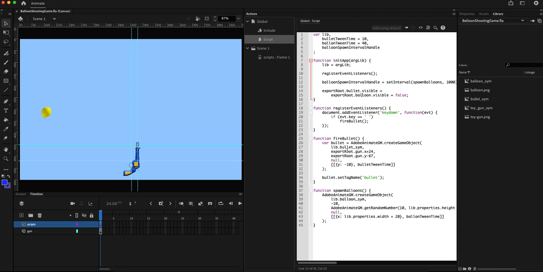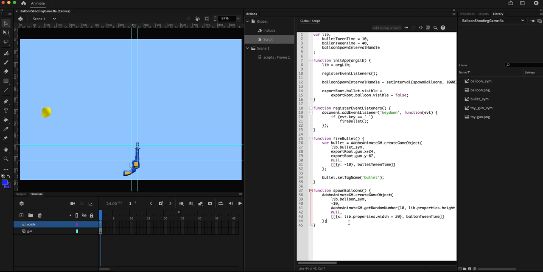And then we registered an event listener on document for key down, and if the key is the space bar, then we want to fire a bullet. We saw how to create the symbols dynamically and also tween them dynamically. So this is the function that fires the bullet. And then we also added a function to spawn balloons at regular intervals.